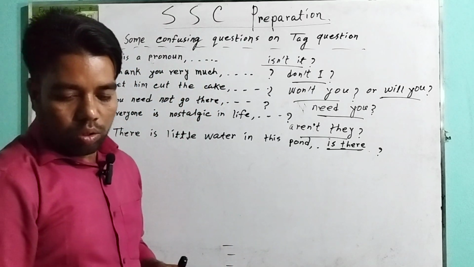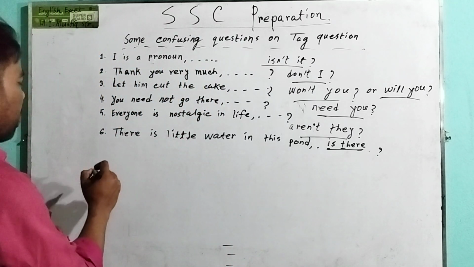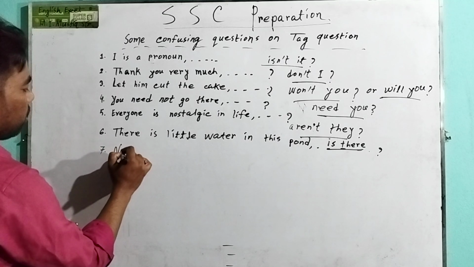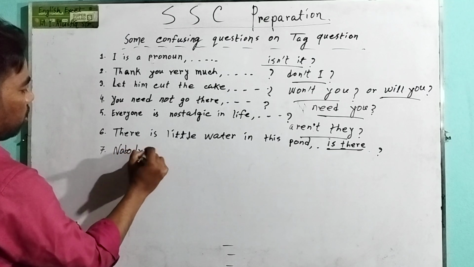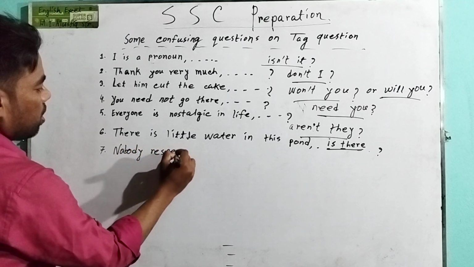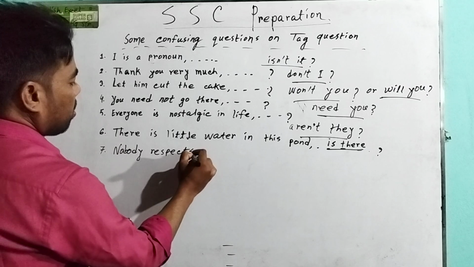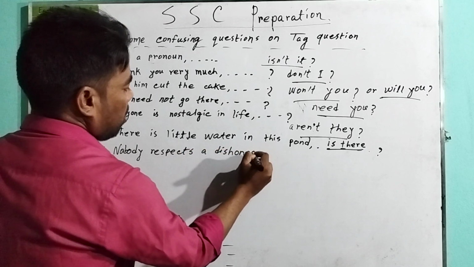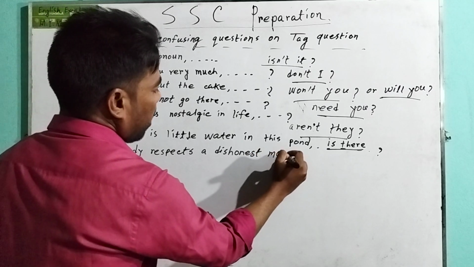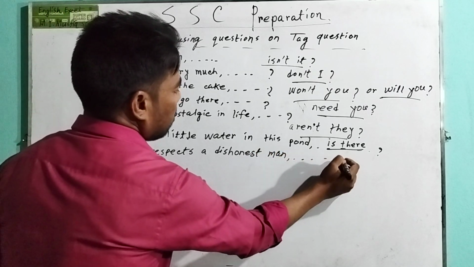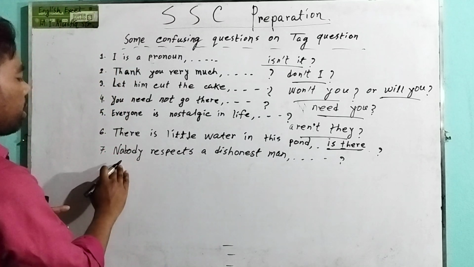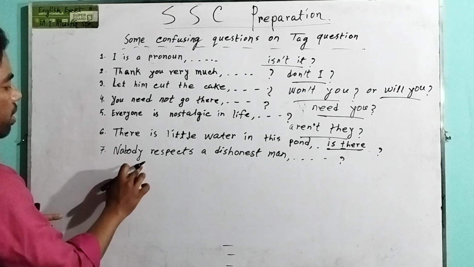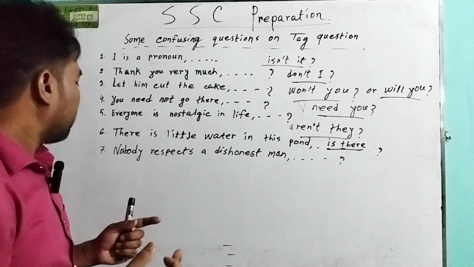"Nobody respects a dishonest man." Here also "nobody" is a negative word, and the subject "nobody" is an indefinite pronoun.